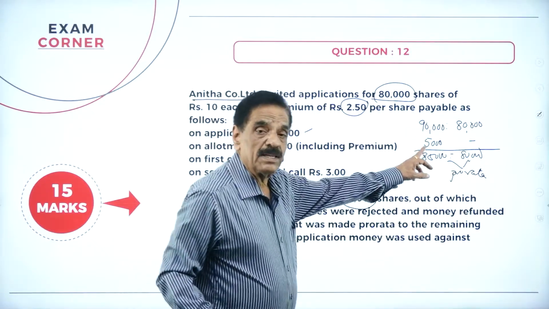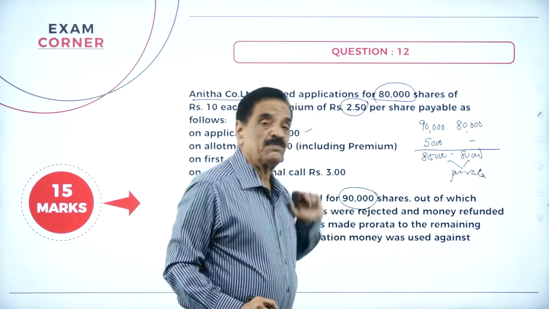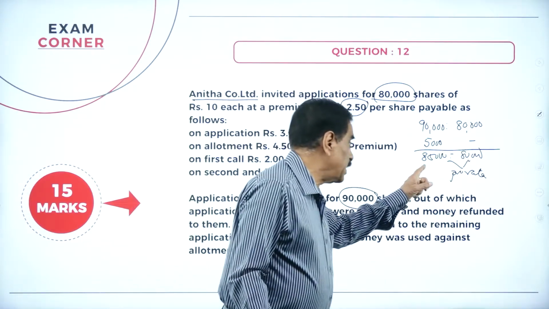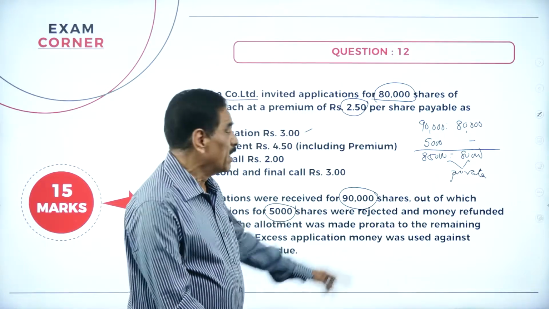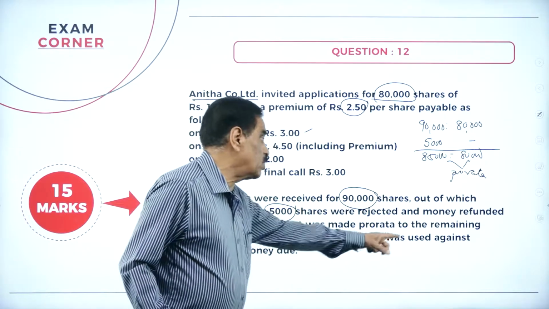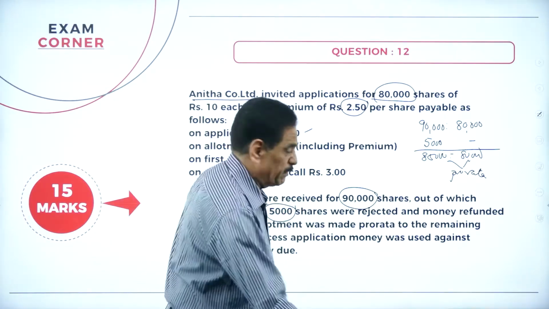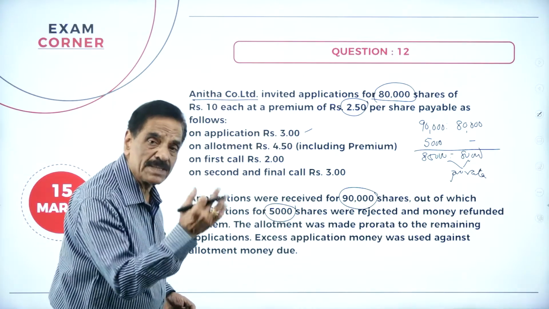How many applications? 90,000. How many shares? 80,000. How much rejected? 5,000. How much accepted? 85,000 for 80,000. The excess 5,000 is adjusted. Excess application money was used against the amount due on allotment. I will explain while we are passing the entry.